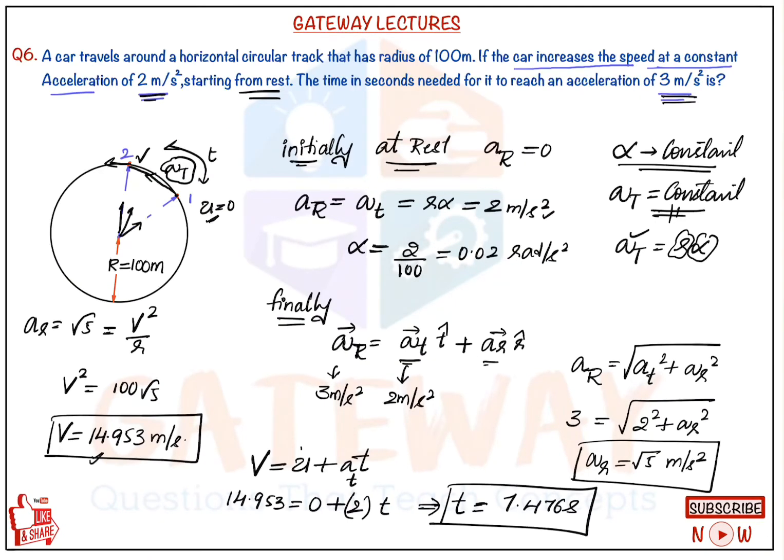And always in circular motion we'll talk about the linear speed for the position of the particle, but due to the position change, due to the position vector, see here the position vector is in this direction, here the position vector is in this direction, here the position vector is in this direction. So as the position vector sign changes, there will also be a change in the velocity component. So this sign is being changed with angular acceleration alpha. With respect to this alpha we'll have the linear speed change also, nothing but we got here AT is equal to dV upon dt, that is equal to R alpha. As there is an alpha, we are having a change of velocity with respect to time. So then we'll get the acceleration AT.